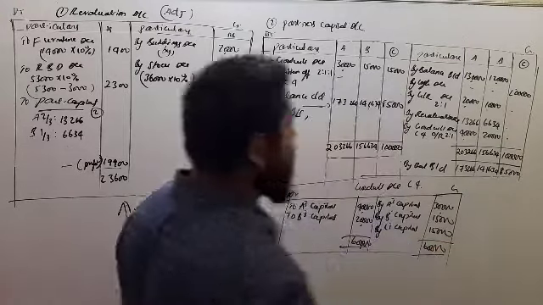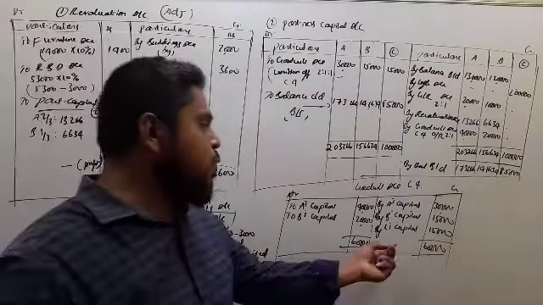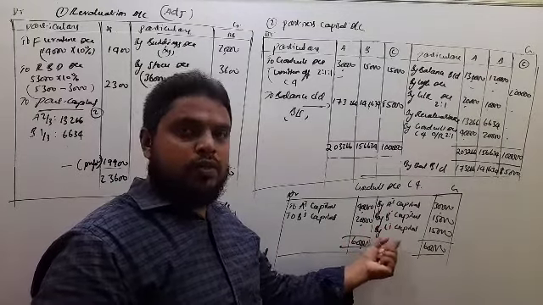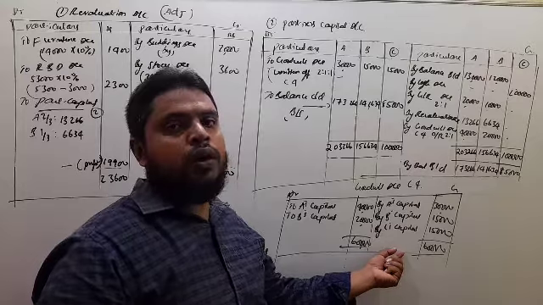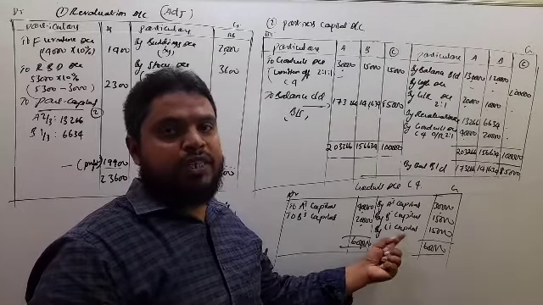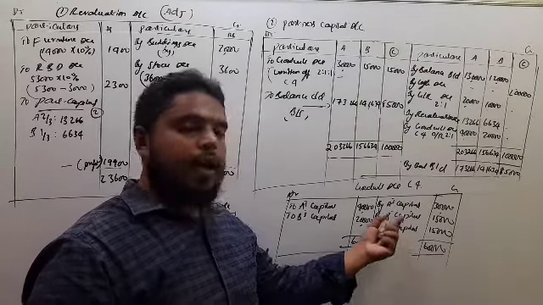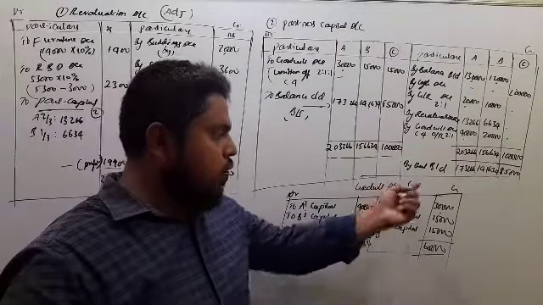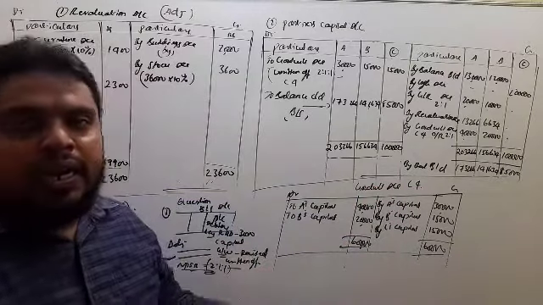So goodwill written off. If it is goodwill written off, this goodwill amount should not show on the asset side in the new balance sheet. It means this goodwill does not appear in the new balance sheet. So this is case 4, goodwill raised and written off.